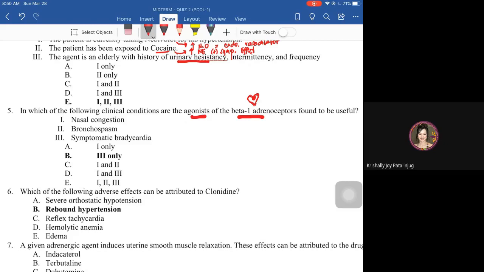So among the choices, what is related to the heart is 3. So the answer is 3 only. Okay, very good po yung beta 1 agonist for bradycardia. Knowing that beta 1 agonist enhances heart rate, thus it can manage bradycardia.